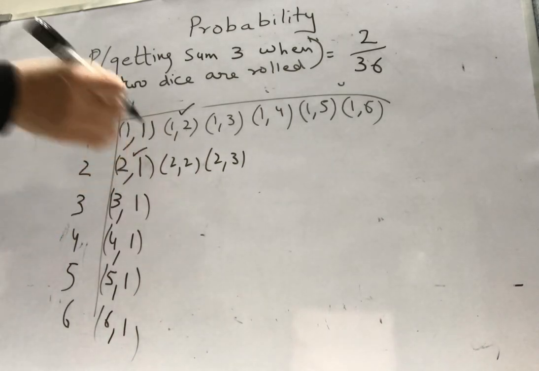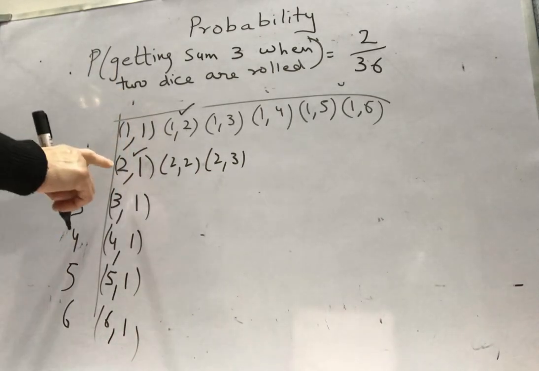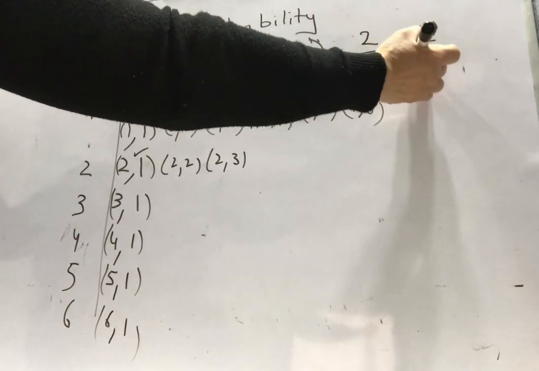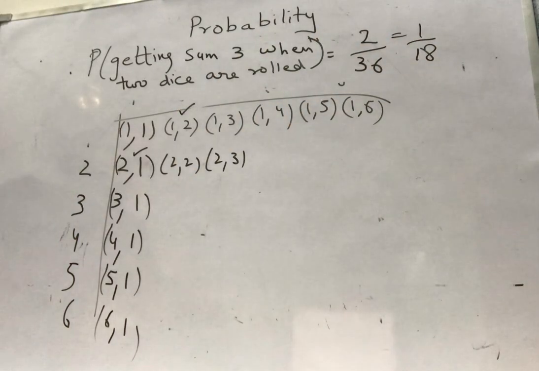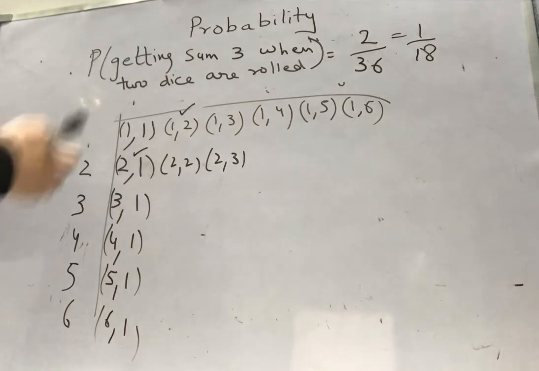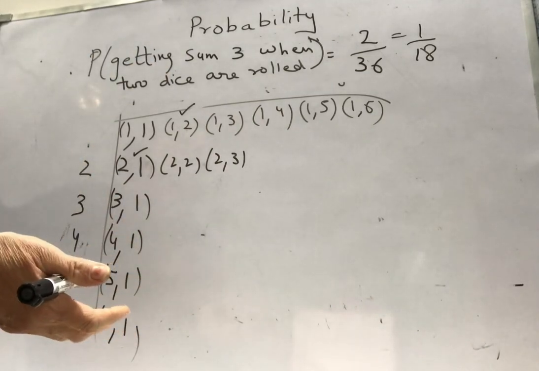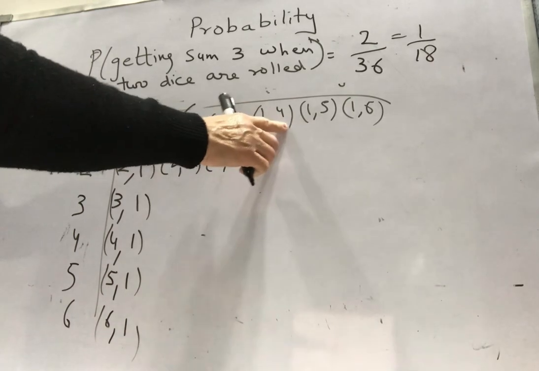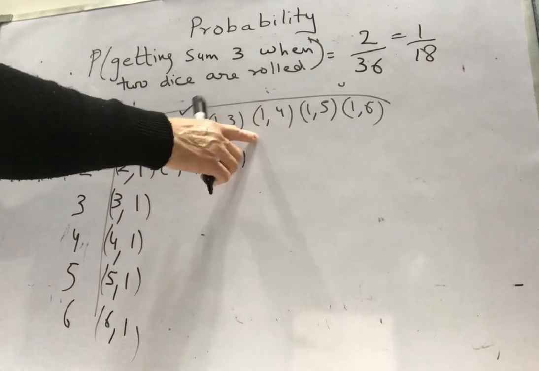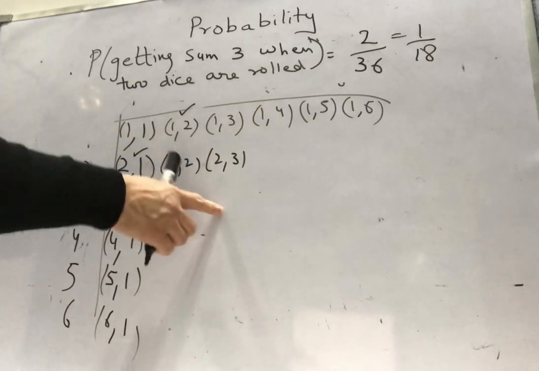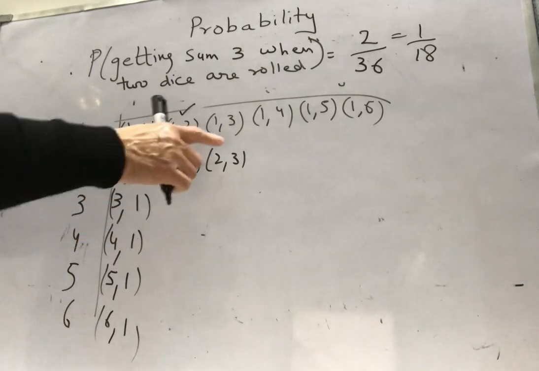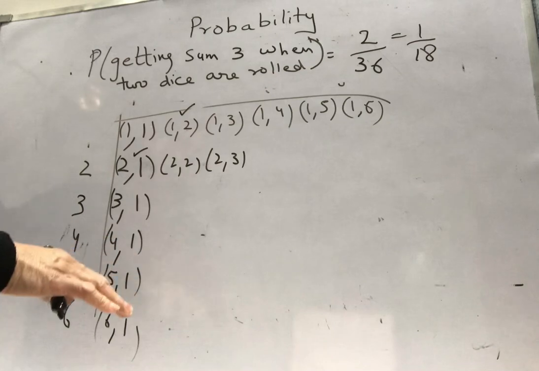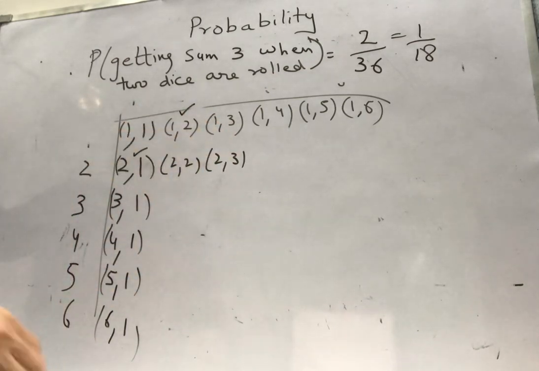Total is 6 into 6. So 36. So I am successful 2 times. And when you bring it to lowest term, you get 1 upon 18. So after completing the table, whatever question comes, if they are asking sum 5, then you can check when you are successful. Here, here, and here also you will be successful. So you can check these observations, complete the table, and whatever question is asked, you can give your answer accordingly.